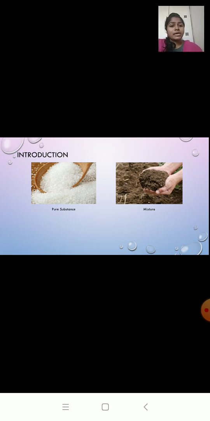It does not look same throughout. So I can say that sugar is made up of only one kind of particle and has a uniform composition throughout. So sugar is a pure substance. Whereas soil is made up of different kinds of particles, and the composition is not uniform. So I can say that soil is a mixture.